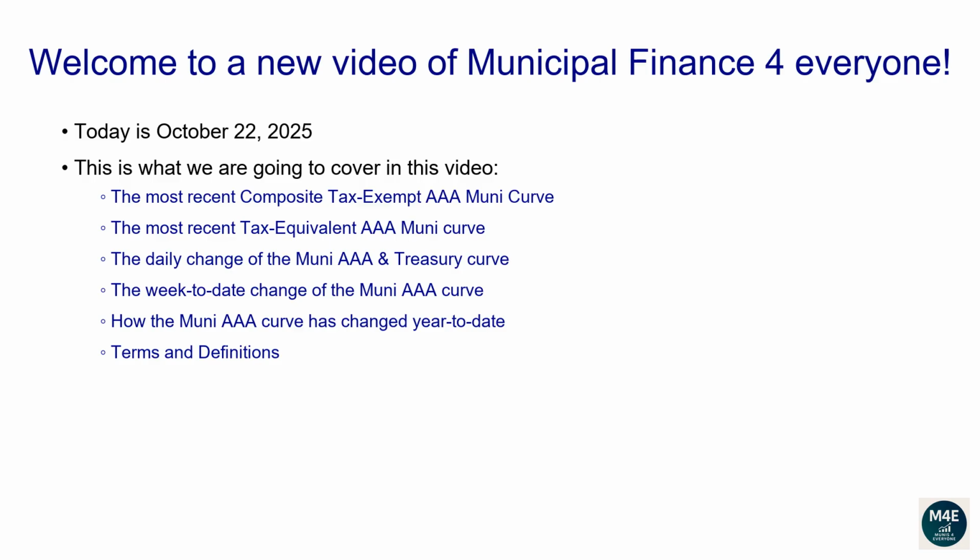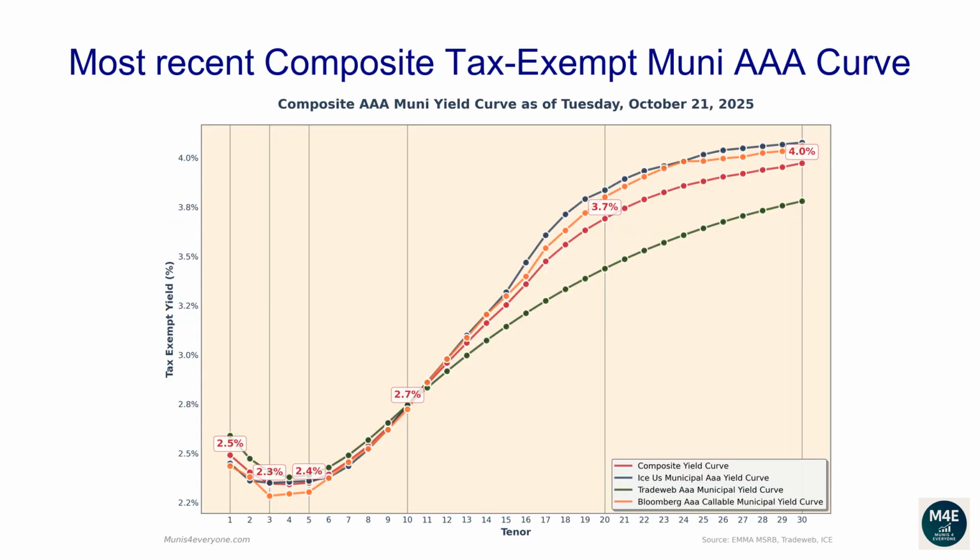Terms and definitions. Let's go over the most recent composite tax-exempt Muni AAA curve. The following composite tax-exempt yield curve is based off the most recent ICE, TradeWeb, Bloomberg yield curves that are available on the MSRB website, plus some proprietary extra adjustments, as of October 21, 2025.